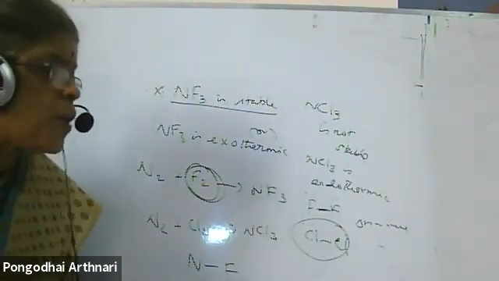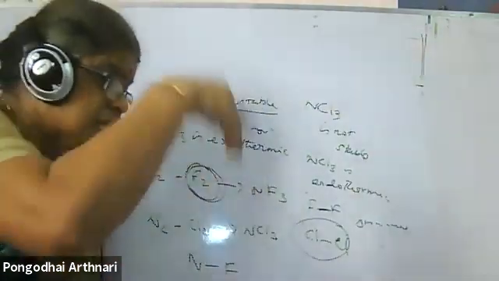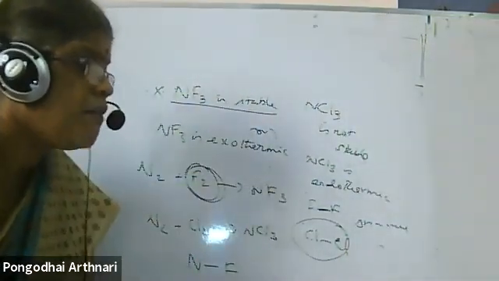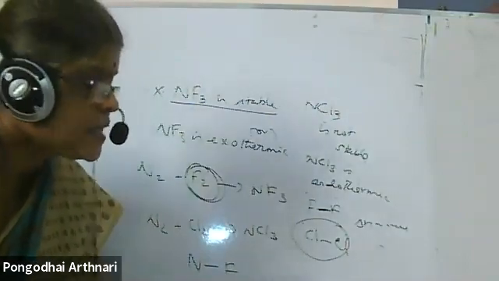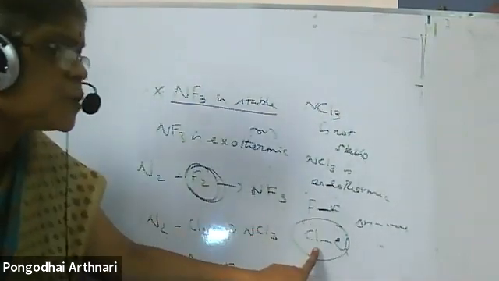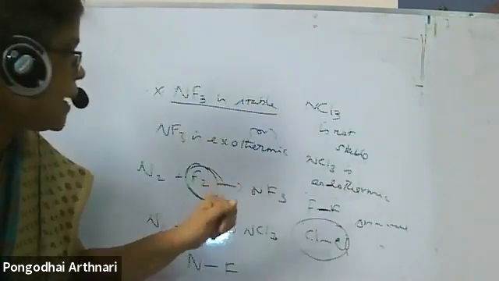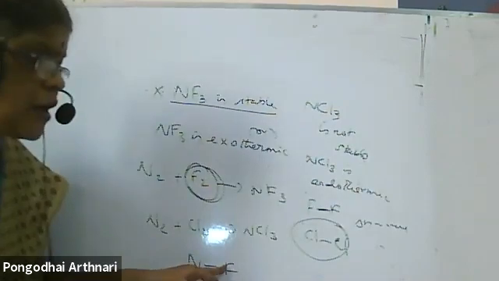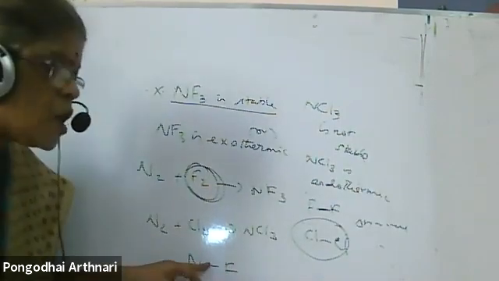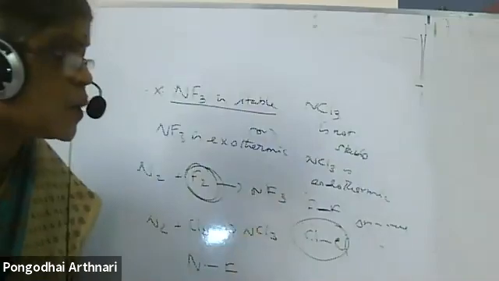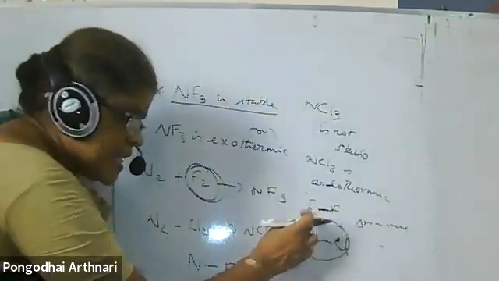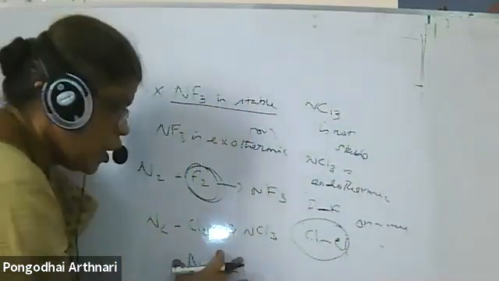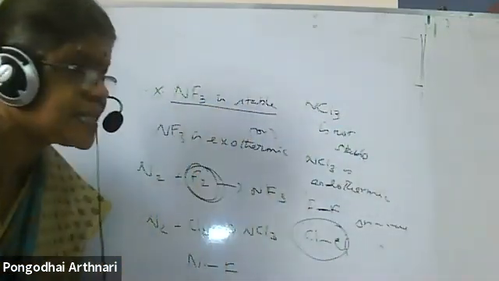Del H positive means the system itself has higher energy, and then it is unstable. Every system wants to have lower energy; lower energy means stable. Here I use only less energy, here I use more energy. Then what happened? This N-F bond becomes stronger. Fluorine is more electronegative, nitrogen is lesser, so the bond formed is stronger and more energy is given out. Here also I need less energy, and the bond becomes very strong. So the molecule possesses less energy and is said to be highly stable.